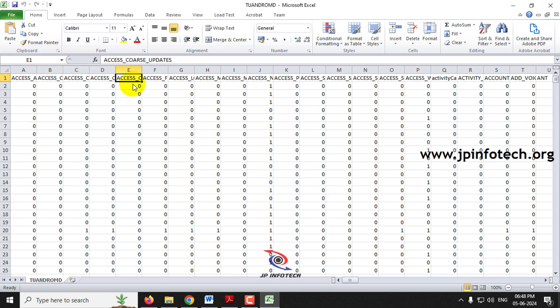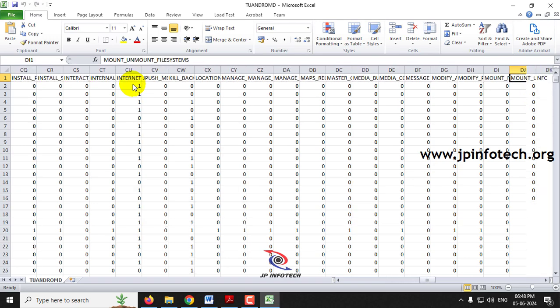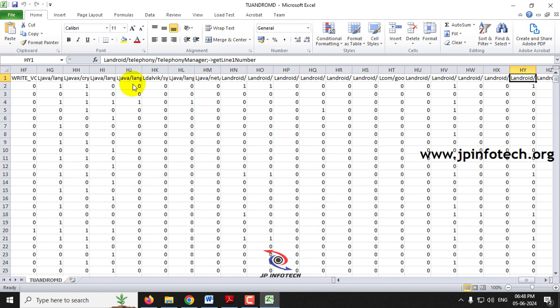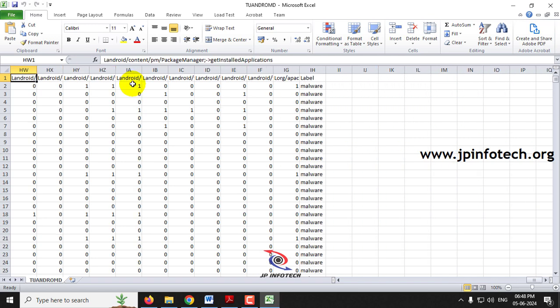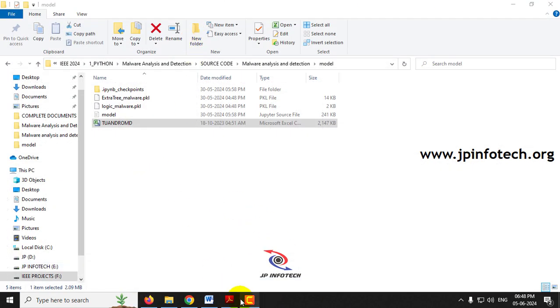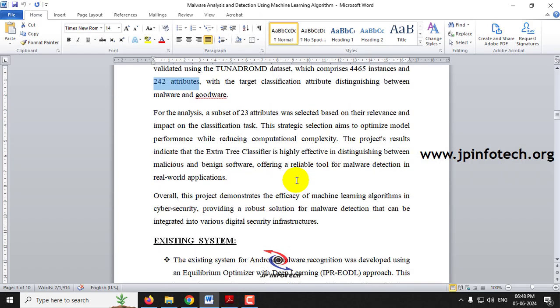These are the 242 attributes available in the dataset. But kindly note, we are not going to use all the attributes that are available. In the dataset, we will be using 23 attributes selected for relevance to the classification task, and we are going to implement it.